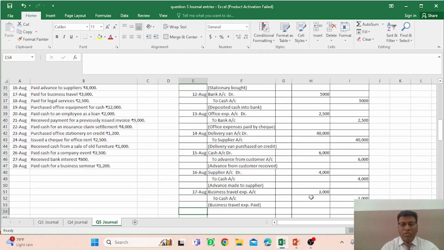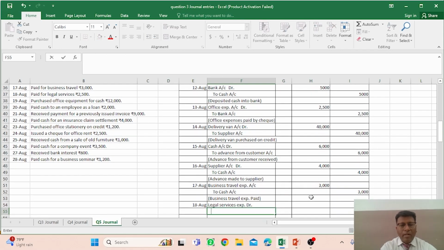And what about the next transaction? It is August 18, right? So we have to mention the date, August 18. This is the transaction that paid for legal services. So legal services, expenses, debit, and because the cash is involved again, to cash account, right?